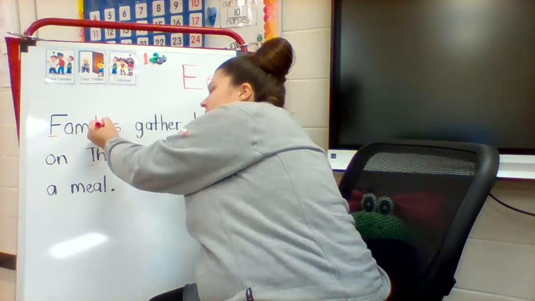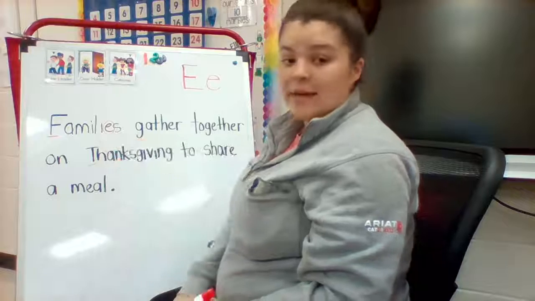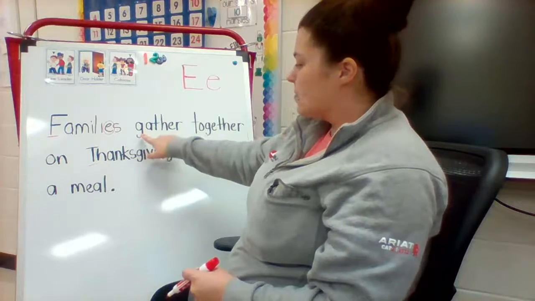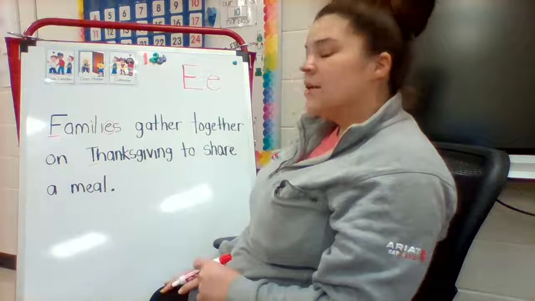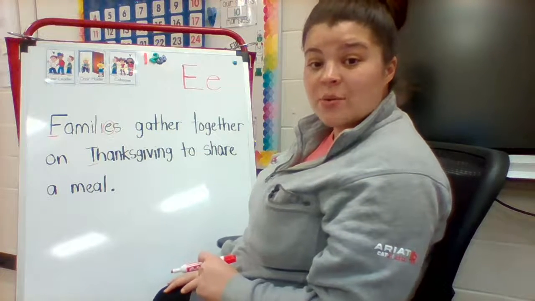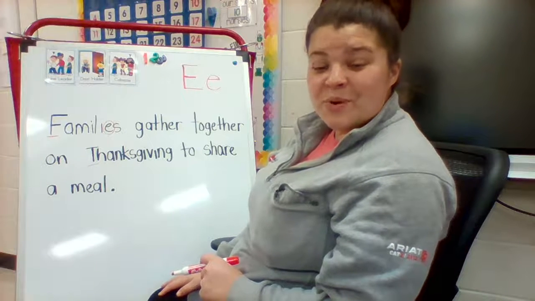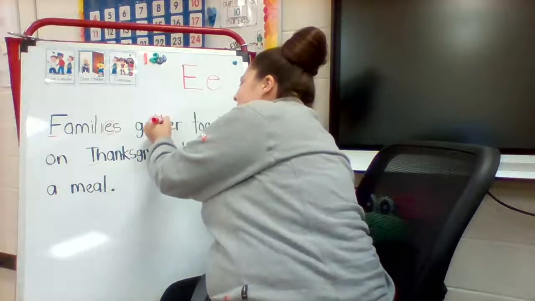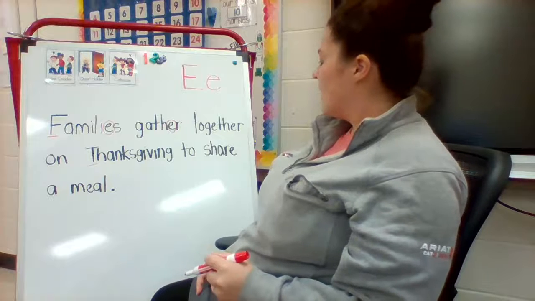So I'm going to put a circle around it. We found a lowercase e in the word families. Now let's look at this word, gather. Can you see another lowercase e in gather? You do. Where is it? Good, right here. I'll put a circle around it.